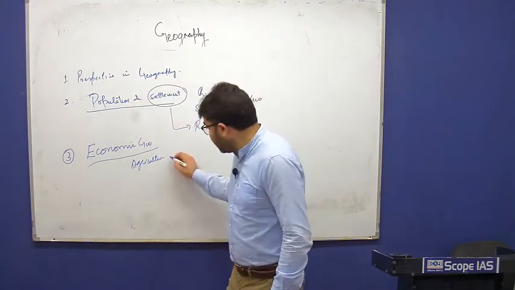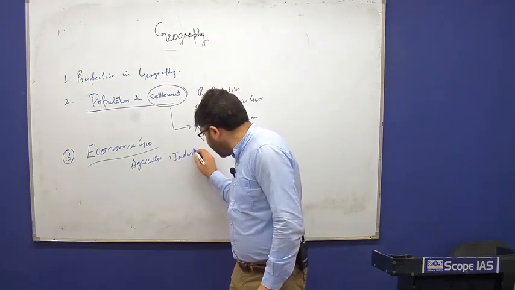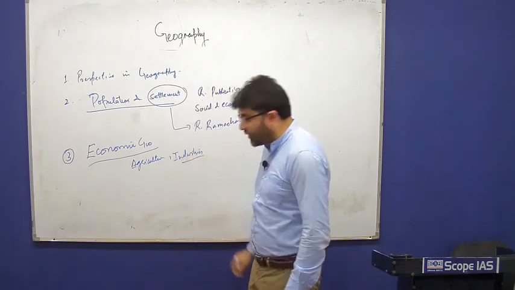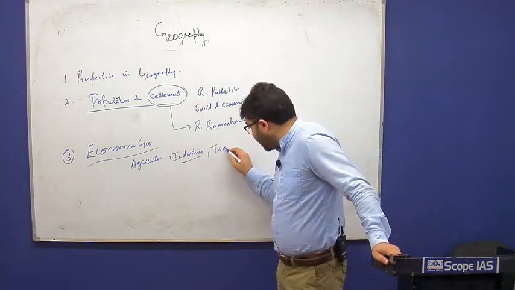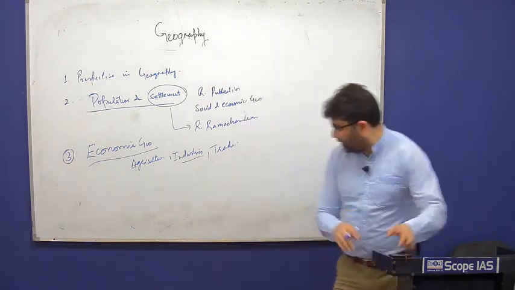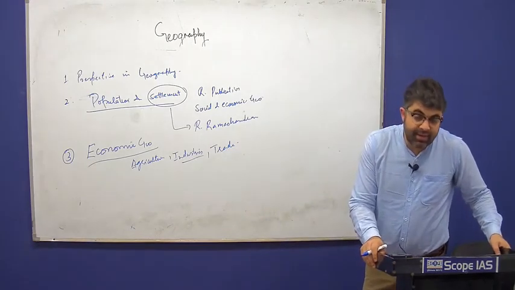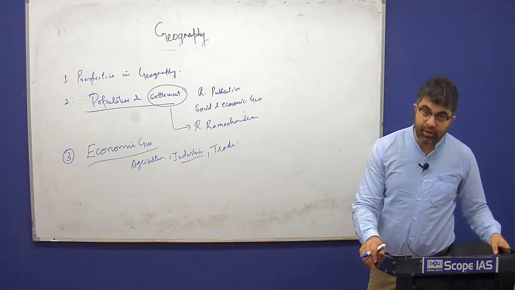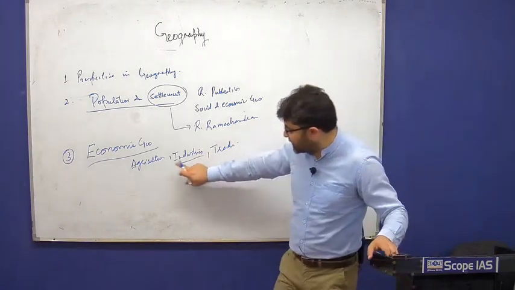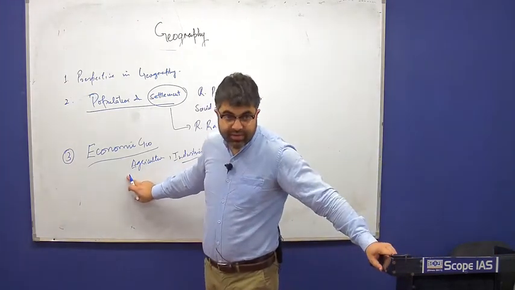Second human activity, industries. So we study industries and industrial development of the world. Third, trading. So we study world trade, existing world trade, and various trade models, various industrial models, various agricultural models.